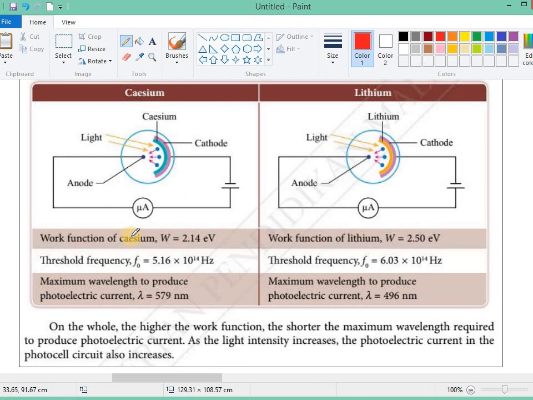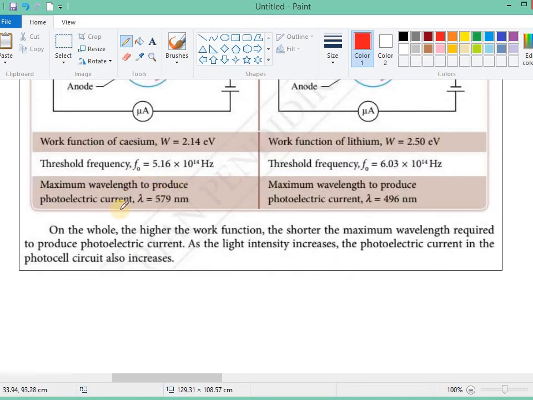So that means we can see that cesium and lithium will be activated by different light. The energy that is needed to activate the cesium is lower because of the lower threshold frequency. So that means it's easier to activate the cesium than the lithium. On the whole, the higher the work function, the shorter the maximum wavelength required to produce photoelectric current.